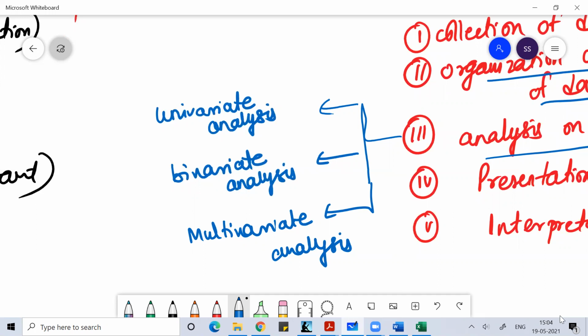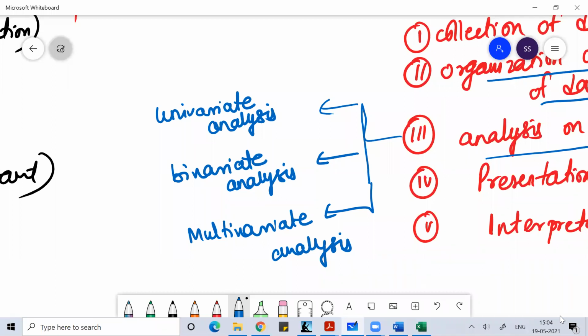When we say data, data can be in terms of attributes or in terms of numbers. We need to convert everything into numbers if we are studying the subject of statistics. So first you need to collect the data, then you need to organize or group the data, and then you need to work on the analysis part.